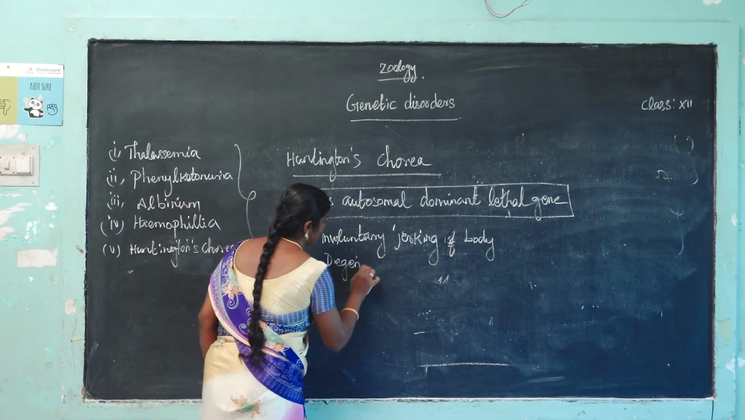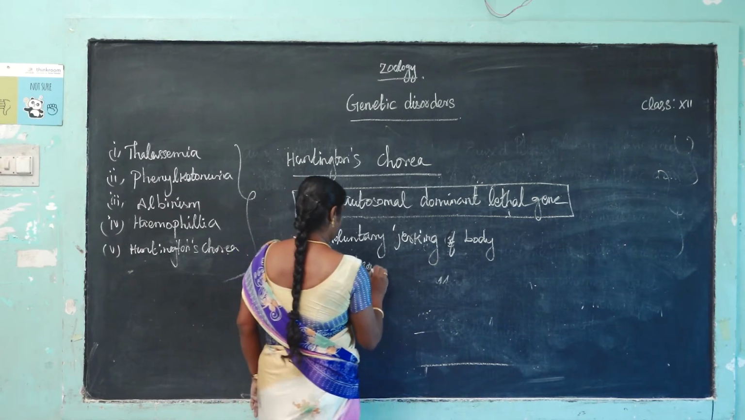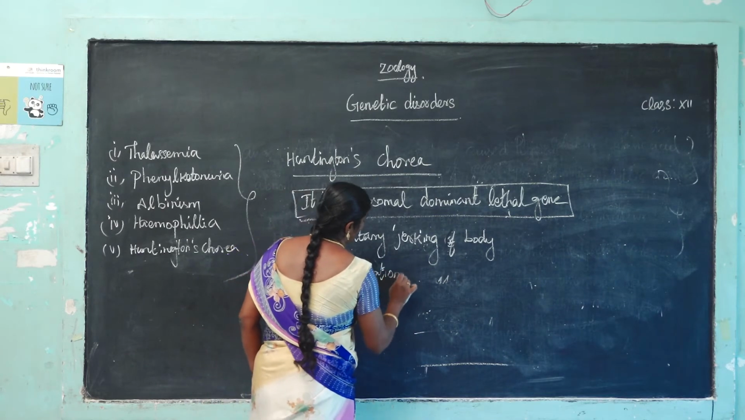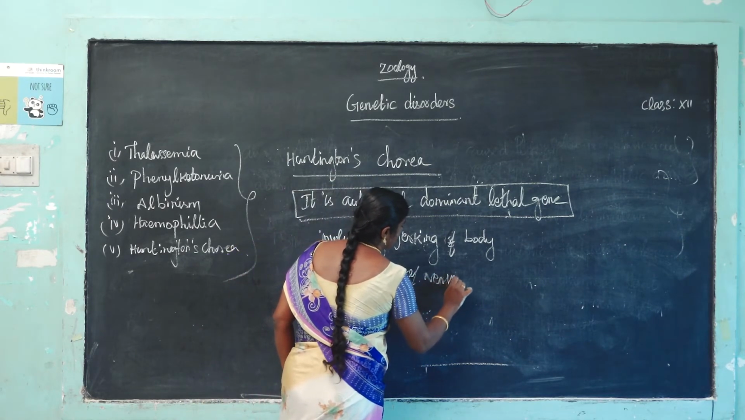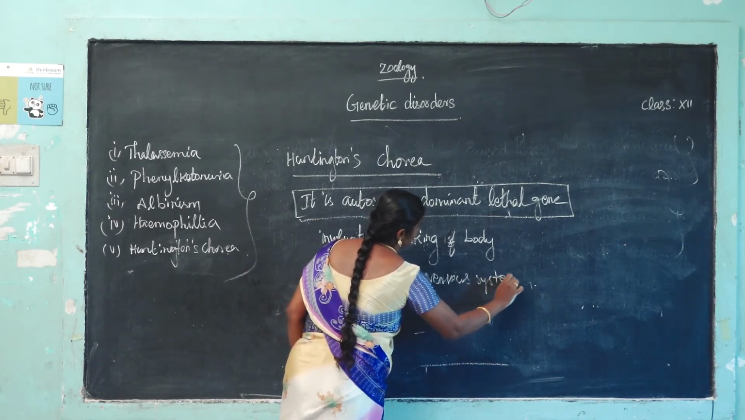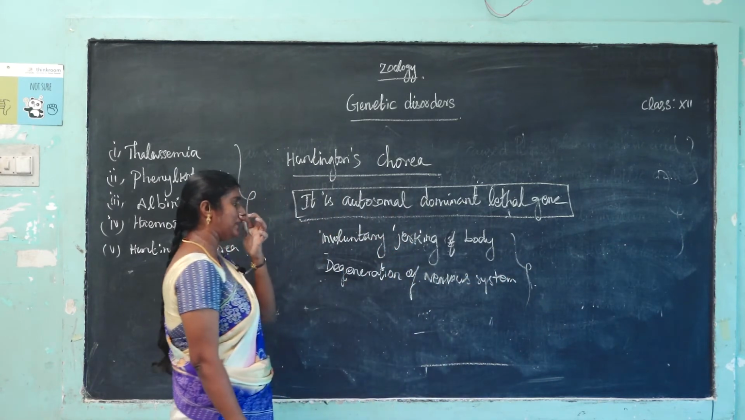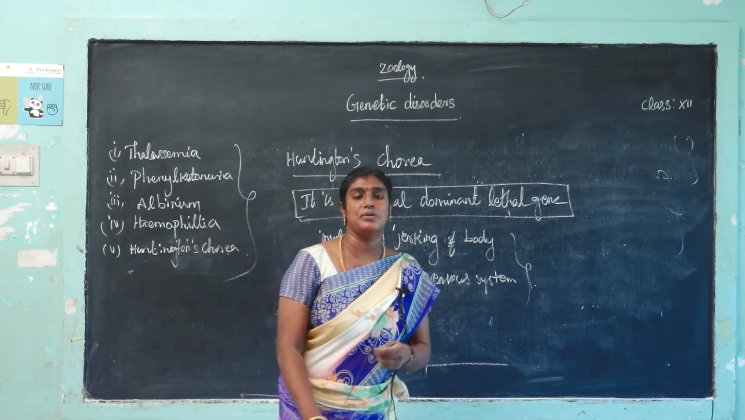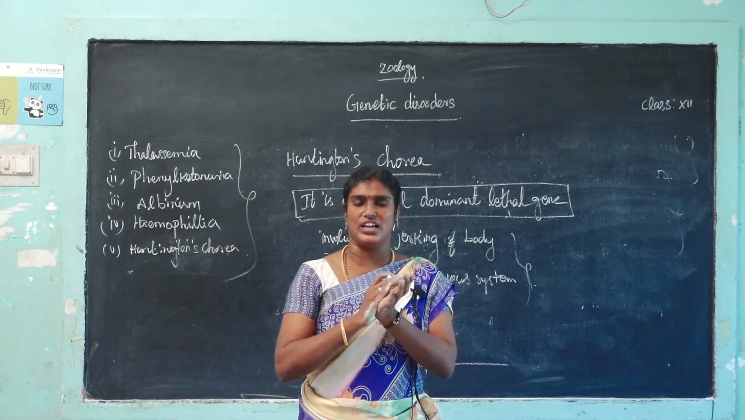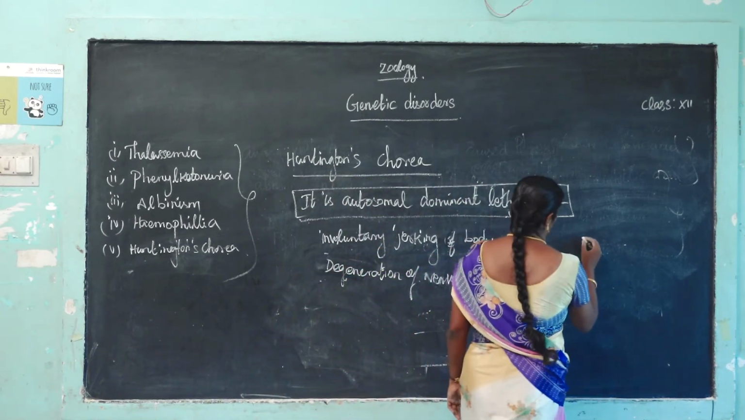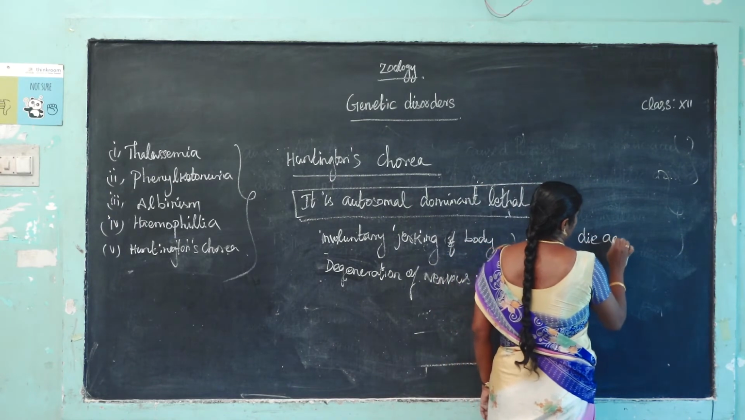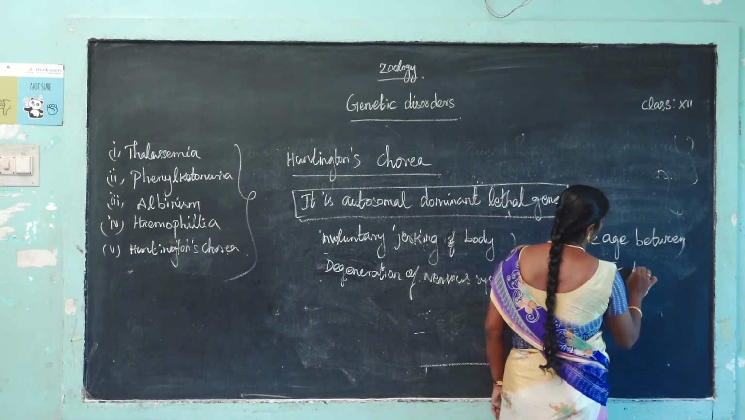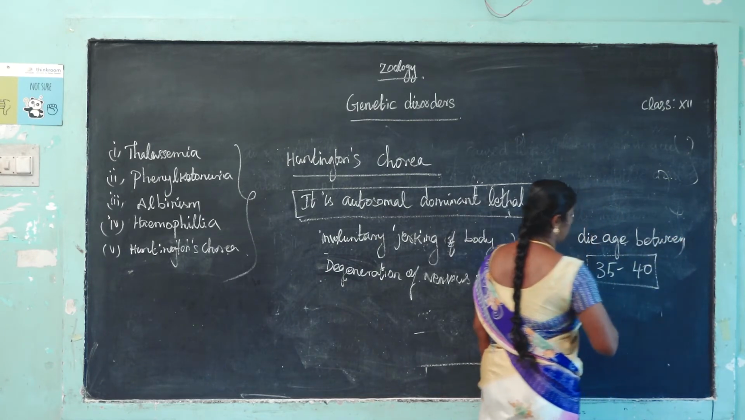Degeneration of nervous system. So the affected person has the main symptom of involuntary jerking of body. Another one, degeneration of nervous system. The affected persons may die between the age of 35 to 40. It is very important, note it.